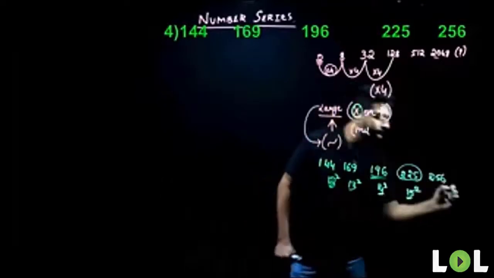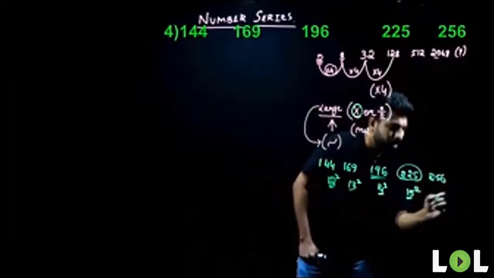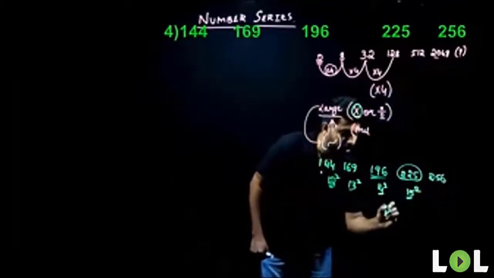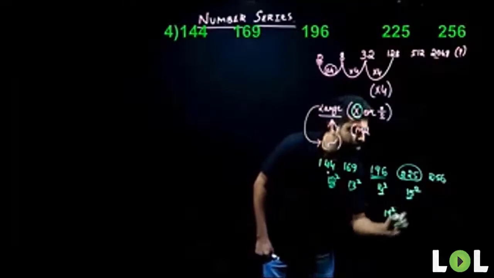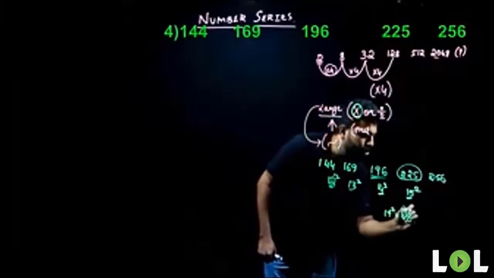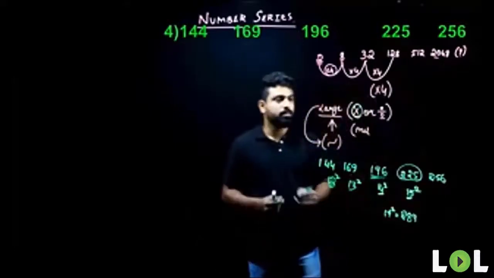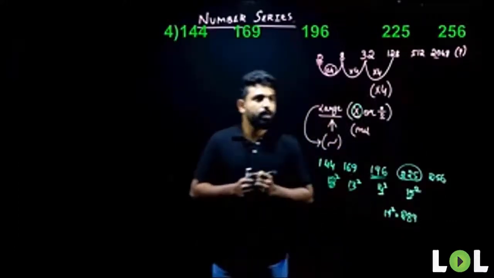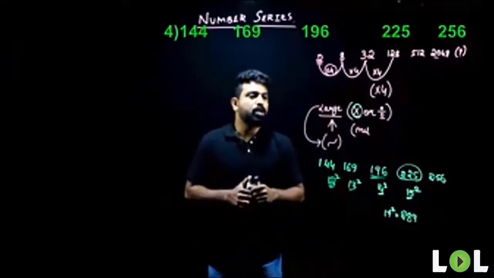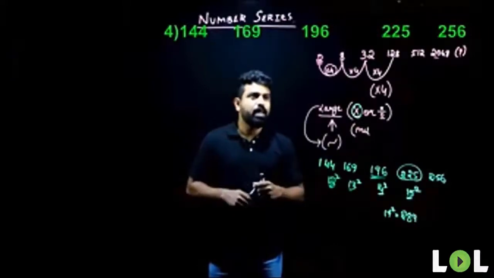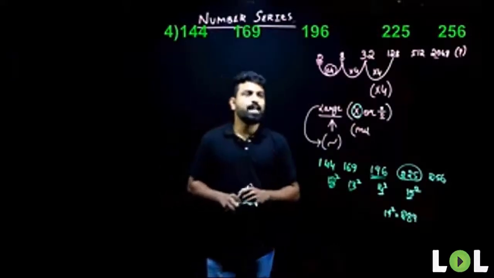My next square will be 17 square. I'll write it down here. 17 square. And what is 17 square? 17 square is 289. Very good, people. So let us move on to the next question then. Let us look at our next question. What's our next question?